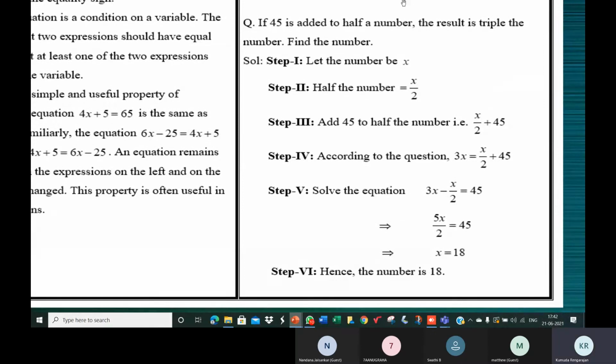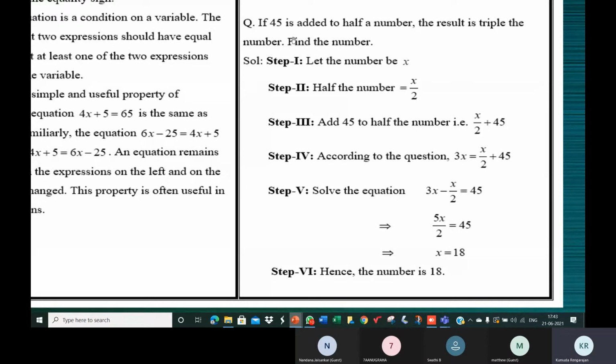I'll let you look at this one. Now this is actually a later part of the chapter, but I'm just trying to show you what we will be seeing in the chapter. Now, don't think the first question itself is like this. Just trying to show you what we will be doing in this chapter, how we will be constructing equations, and how we shall be solving them to find the value of the variable.